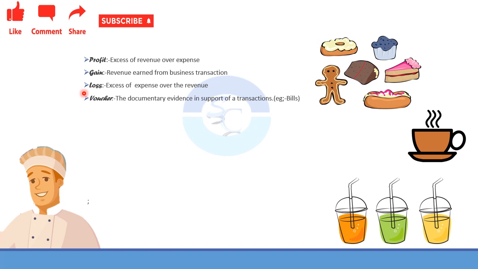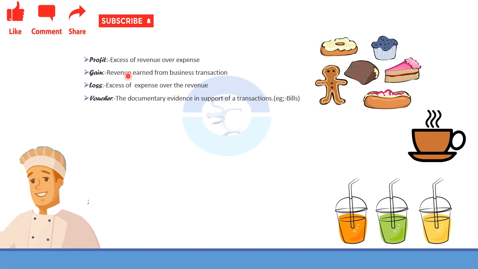Next is the voucher. Voucher is the bill, that is the documentary evidence in support of the transaction. It is a bill, that means he is giving a bill. In the shop, the shopkeeper will give the customer a bill, but the same copy will be kept with the baker himself. In future, he is keeping it as evidence.